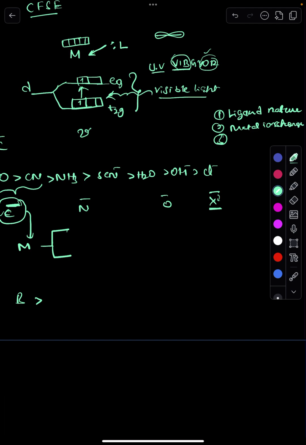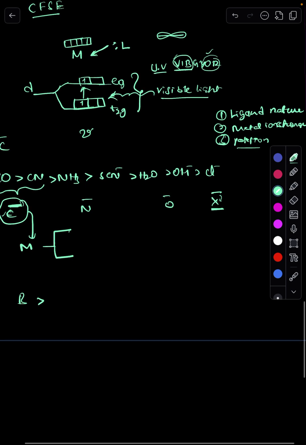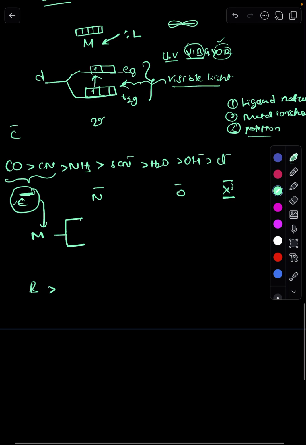Next is the metal's position in the periodic table, meaning the size. For d block elements like chromium, manganese, iron, cobalt, zinc, the smaller the size, the more the splitting. These are the three factors that affect crystal field stabilization energy.